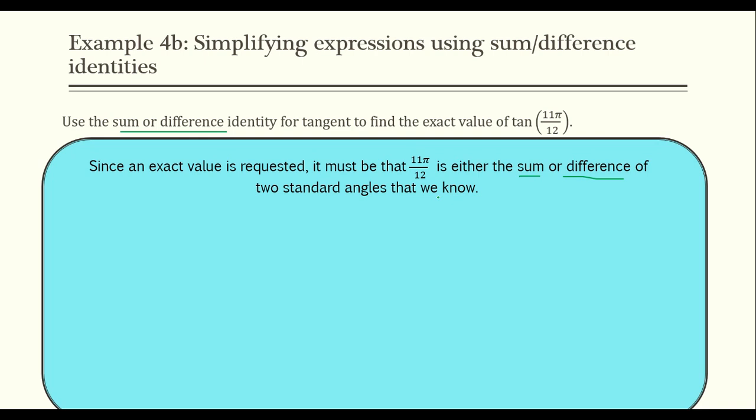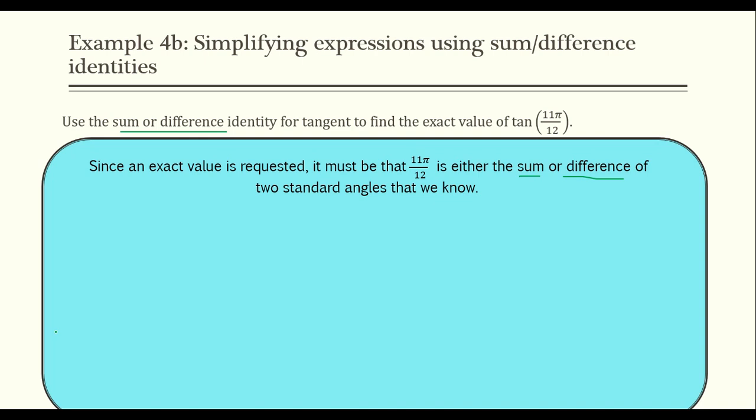So we have to think back to the unit circle. I'm going to think back to the unit circle and see if I can find two values that I know that add up to be 11 pi over 12, or subtract to give us 11 pi over 12. Now remember, we have 0, pi over 2, pi over 4, pi over 3, pi over 6, all of those different types of angles we have.